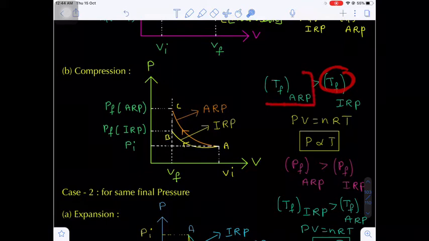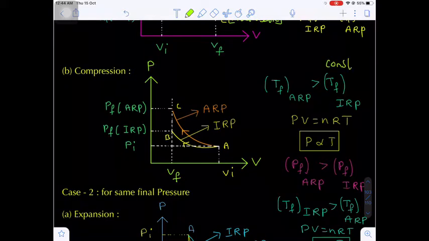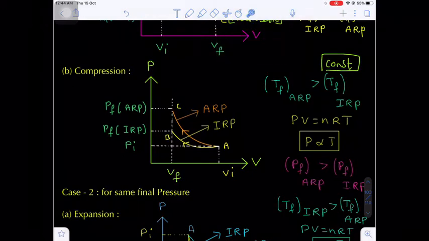But in adiabatic compression the final temperature obviously increases, because work is done on the system, internal energy increases, and thereby temperature increases. That means the final temperature in the adiabatic reversible process increases, but in the isothermal reversible process it is always constant, because throughout the process the temperature remains constant. Are you getting my point?